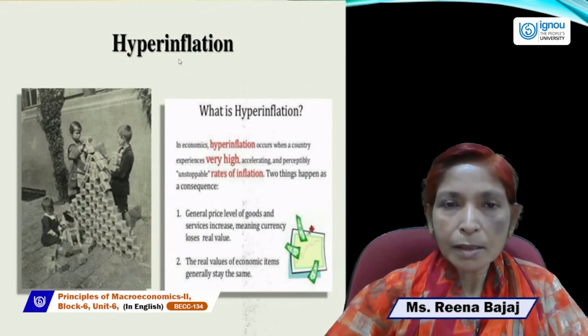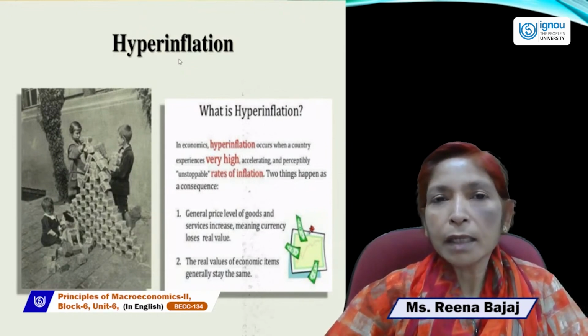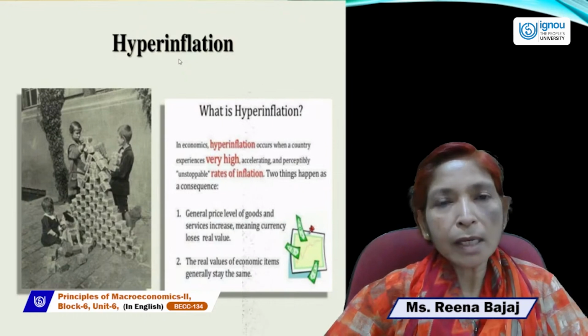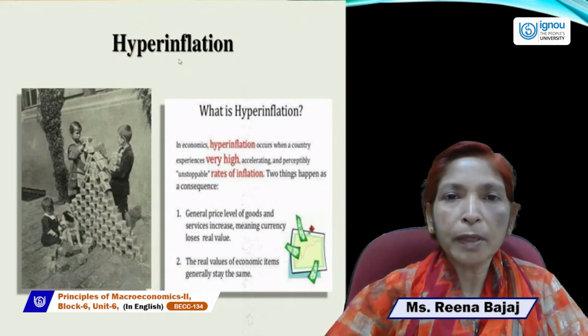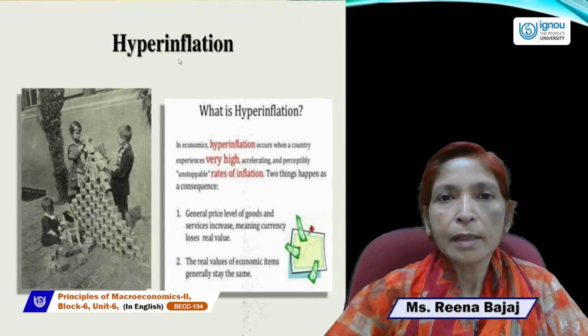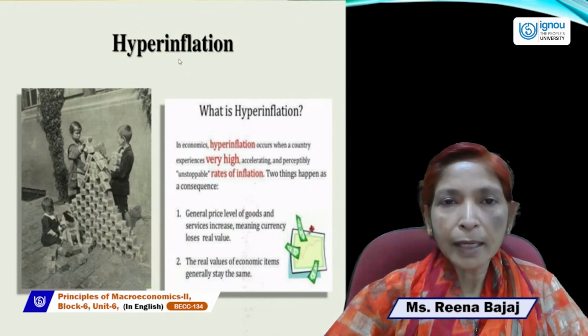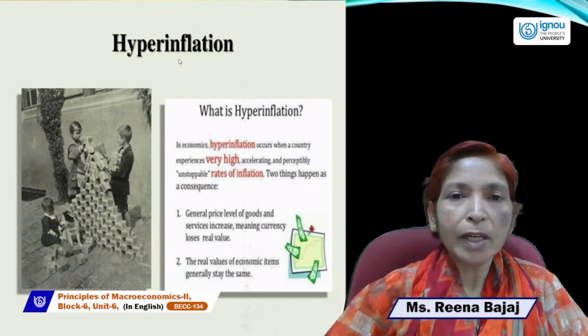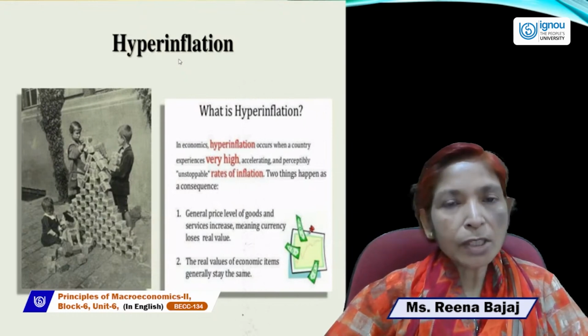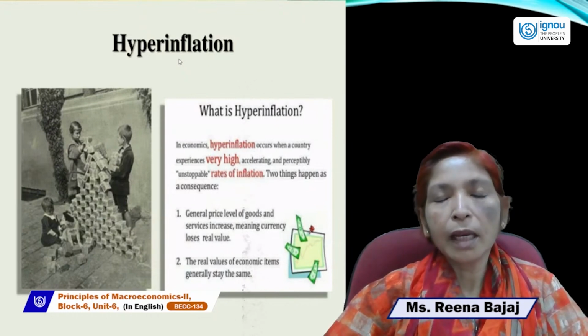Inflation occurs when money supply increases, and due to the increase in money supply, purchasing power of the country's people also increases, and in that case demand increases. So if demand increases and supply remains constant or can't increase, in that case price will go up. This situation is known as inflation.